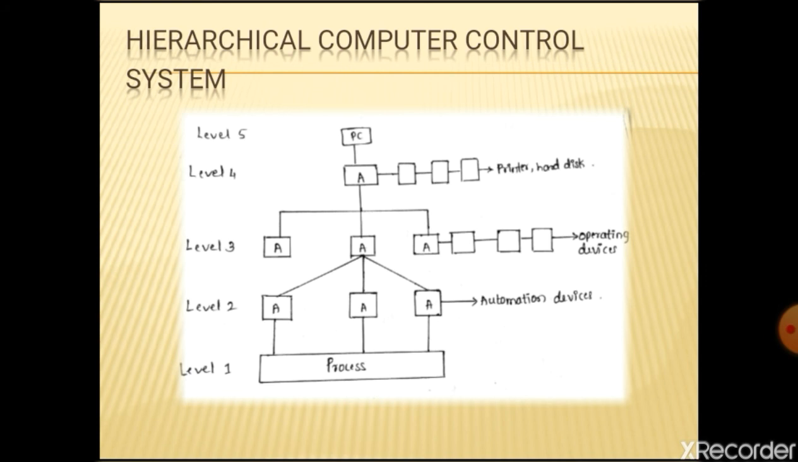The last level is the operation control level. The computer at the highest level performs production scheduling, order booking, etc. The software at this level includes production planning, plant management, order booking, staff management, and machine management.